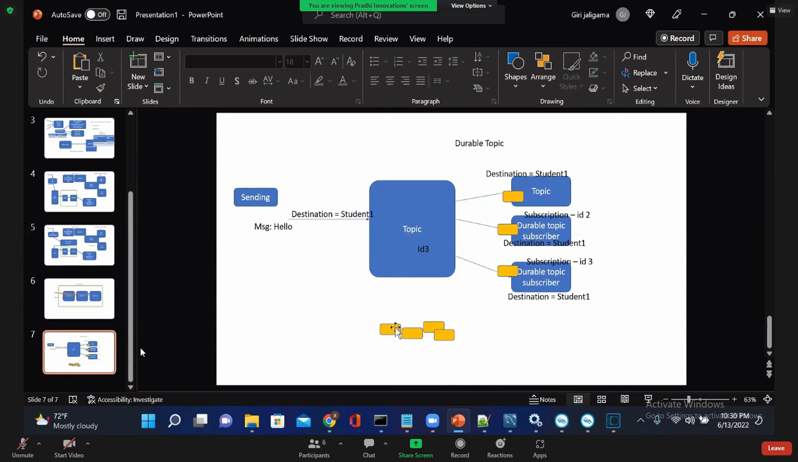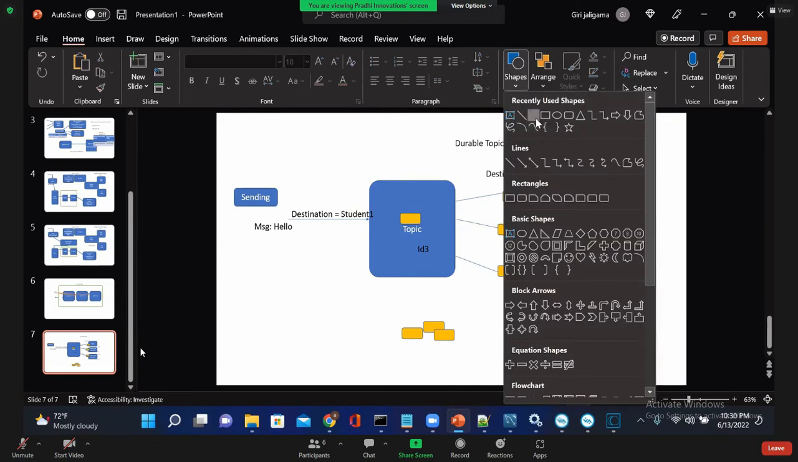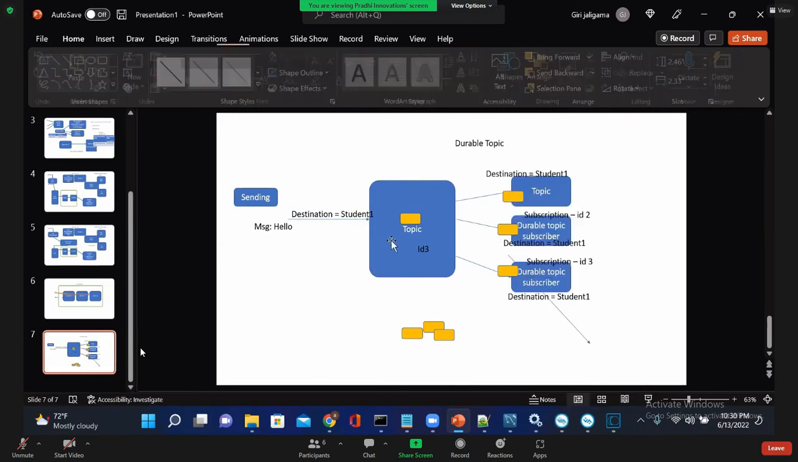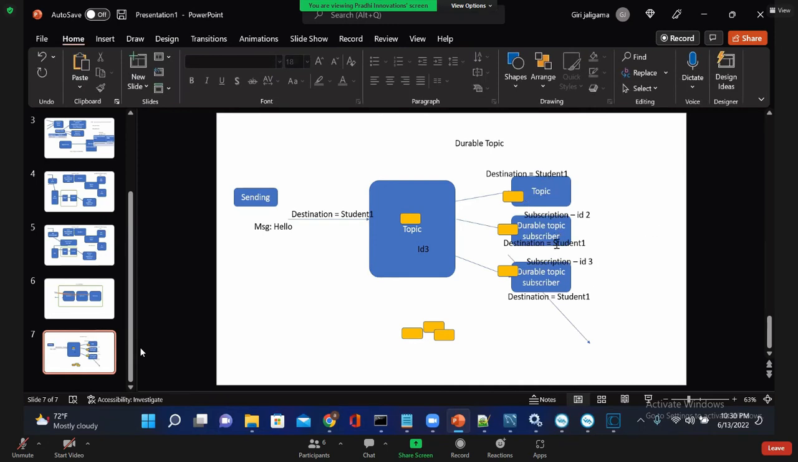Now, a second message is published on the same destination student 1. At the time, assume this subscriber is inactive, but the other two are active. In that case, a copy of the message is given to these two. But since this one is inactive, that message will be stored with ID 3 in the JMS server.